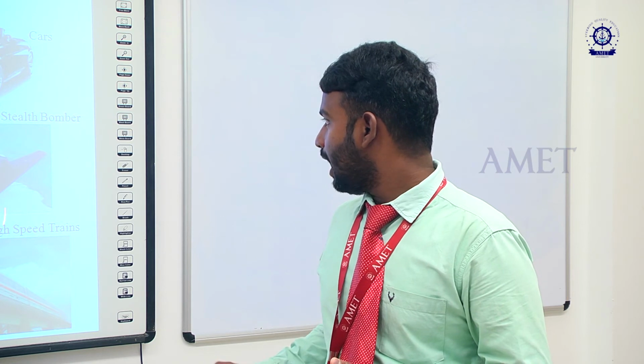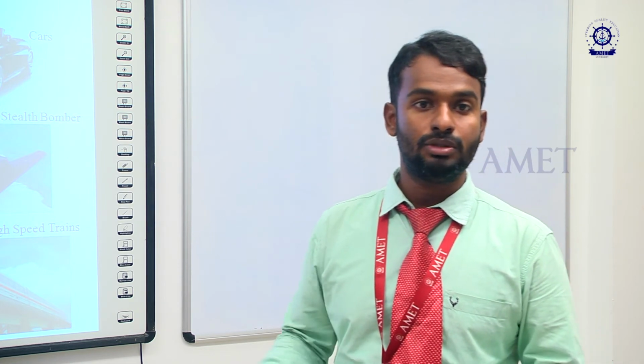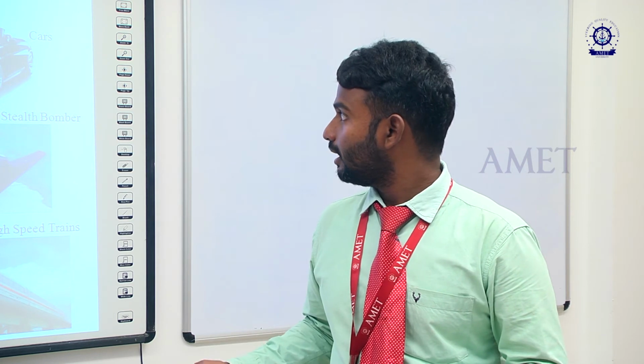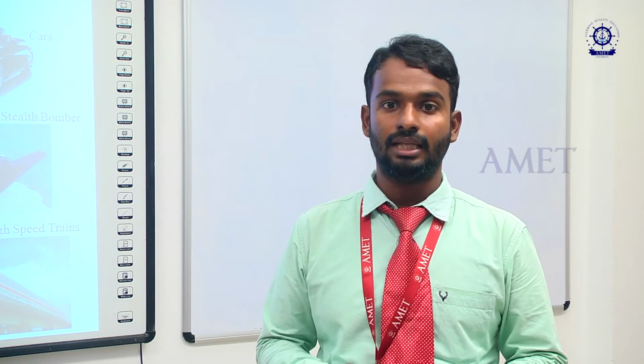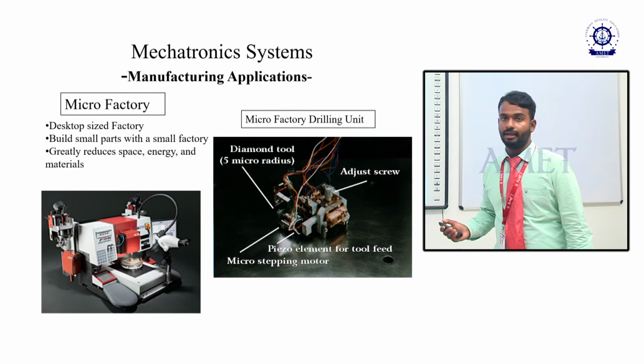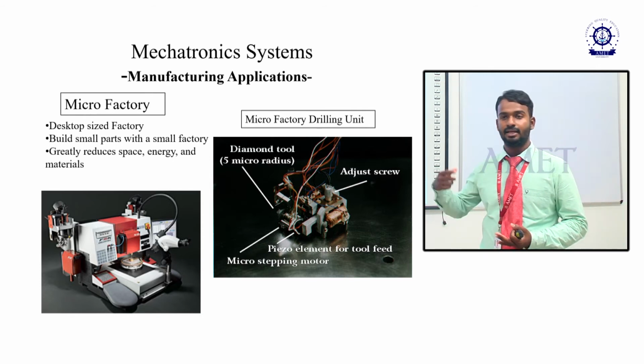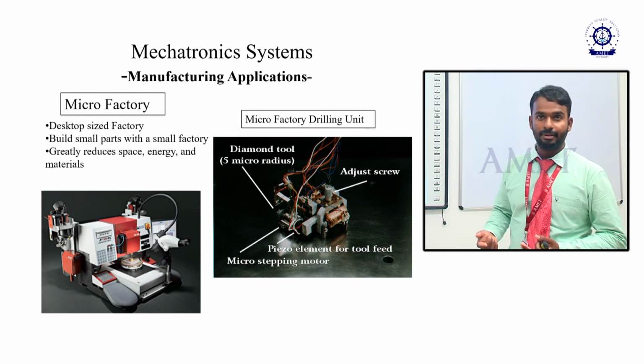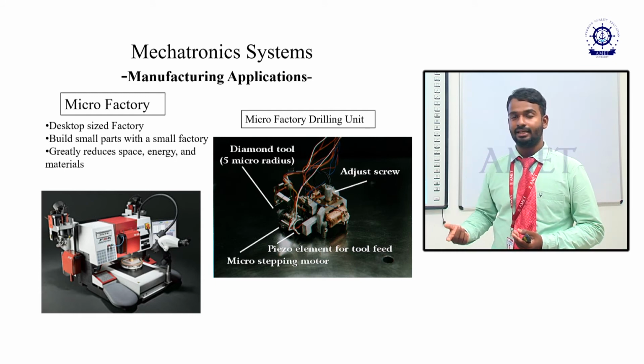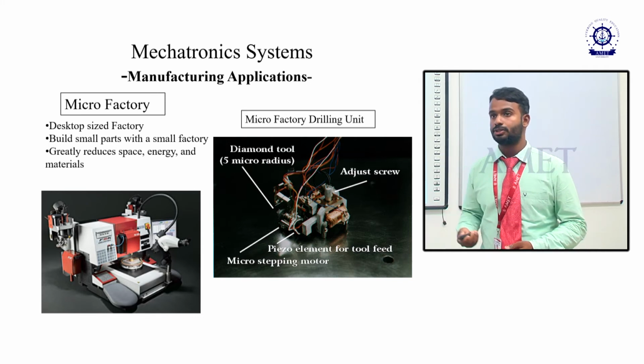This is of unmanned aircraft which are to be used in the military application and all. Then I will show some of the pictures and how the application over there in the mechatronic system. In this mechatronic system we are having the manufacturing applications, followed with the transportation application, then domestic application, then next to that scientific or space application.